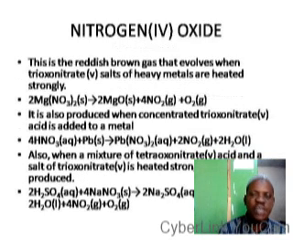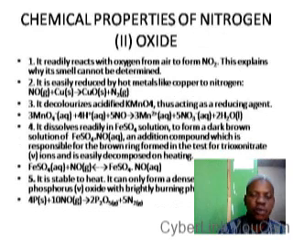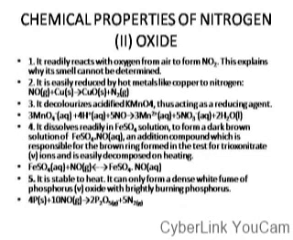Nitrogen 2 oxide is stable to heat. So when heated, it does not get decomposed. But when you have a brightly burning phosphorus inside a gas jar of nitrogen 2 oxide, it will decompose to nitrogen and oxygen, and the oxygen will quickly combine with phosphorus to form phosphorus 5 oxide. So this reaction is similar to the one that we have for nitrogen 1 oxide.